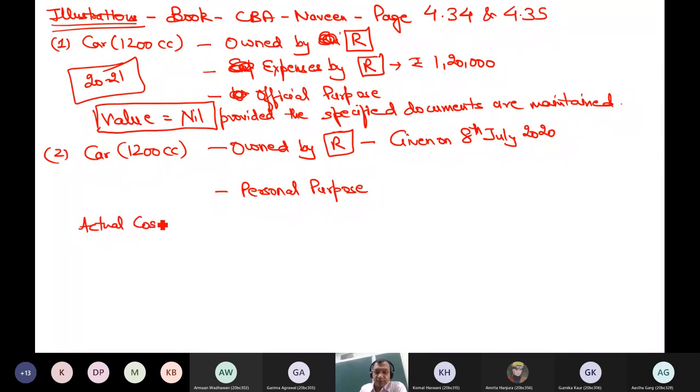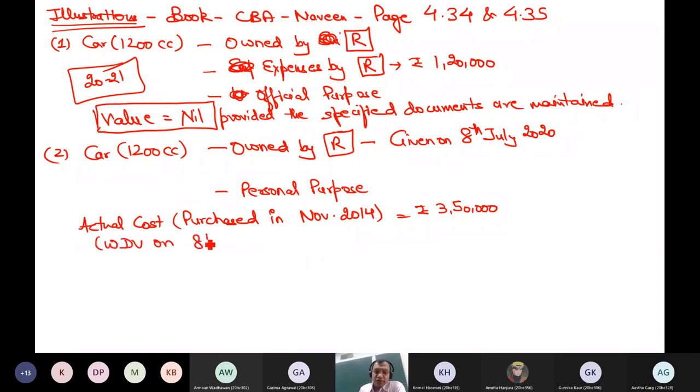Actual cost of the car which was purchased in November 14 was only rupees 3,50,000. And do you know its written down value on 8th July 2020 is only rupees 150.